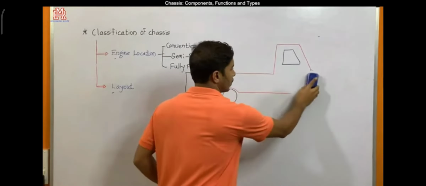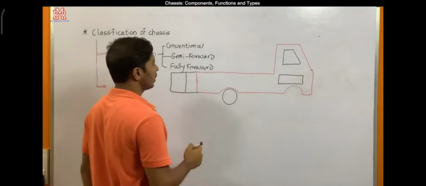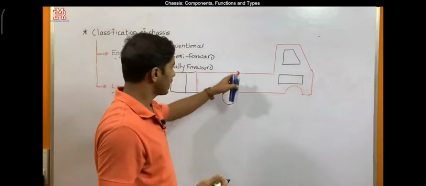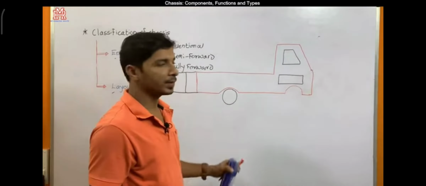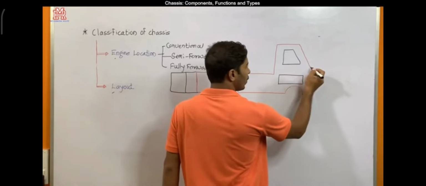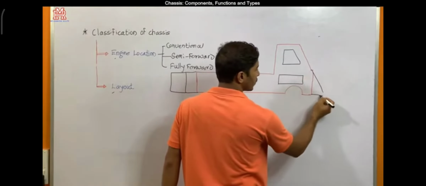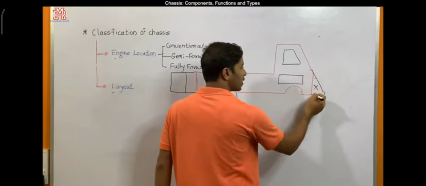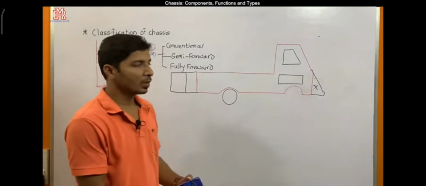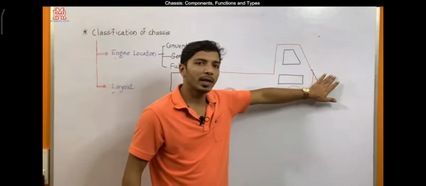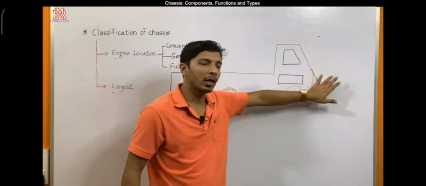Due to this, space is further increased, and the capacity of the truck is further increased. And here also you will find the blind spot is reduced to this part only. So this part is not visible to the driver. So the visibility of drivers is improved, and along with it the capacity of the truck or any vehicle is improved. So these are the types according to the engine location, where the engine is mounted.